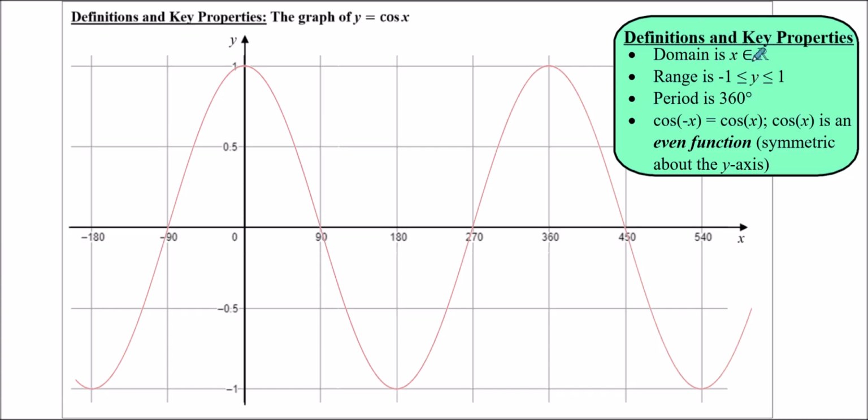Looking at these first 3 bullet points, you should see that the graph of cosine shares very much the same properties as the graph of sine. This is because one is essentially a translation of the other. If you imagine cos x being moved 90 degrees along, it'd be the same as the graph of sine of x.